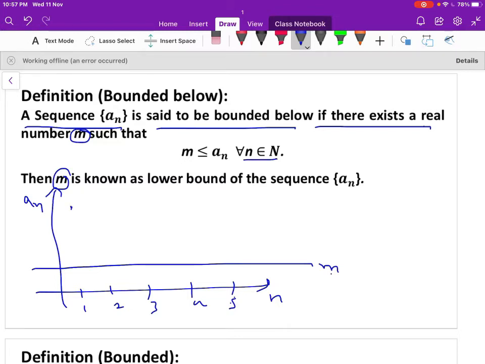When n is 2, a2 here. When n is 3, a3 here, a4, a5, a6 and so on. You can observe here all the terms of the sequence an are greater than or equal to small m, and moreover it should not cross the line m. So then we can write m is said to be the lower bound of the sequence an.